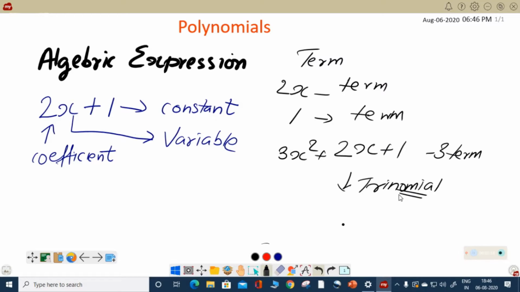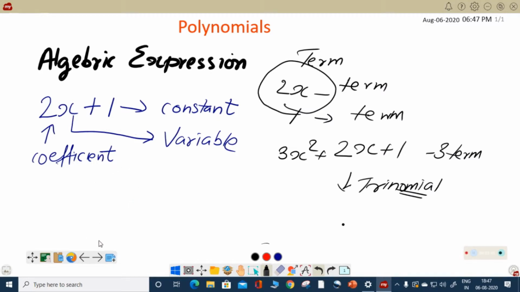When expressions have more than 3 terms, we named it as polynomial, or more nomials are there, and 2 or more than 2 can be named as polynomial. Monomial is a single expression term like this. So this is the history of the topic. In fact, something more you learned in the class.